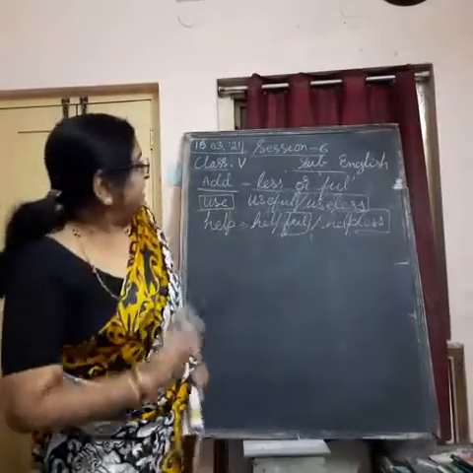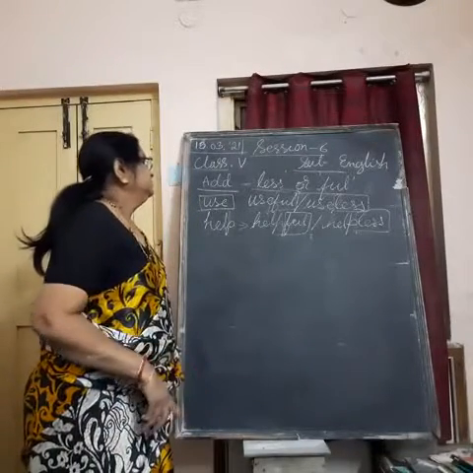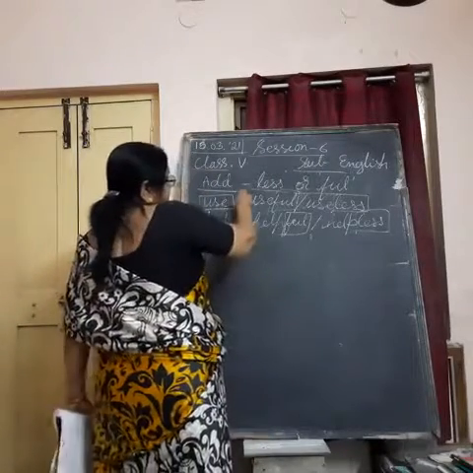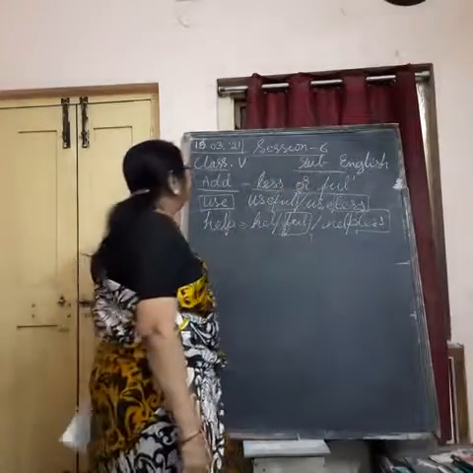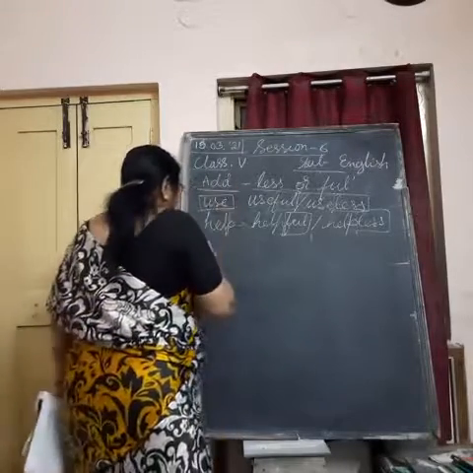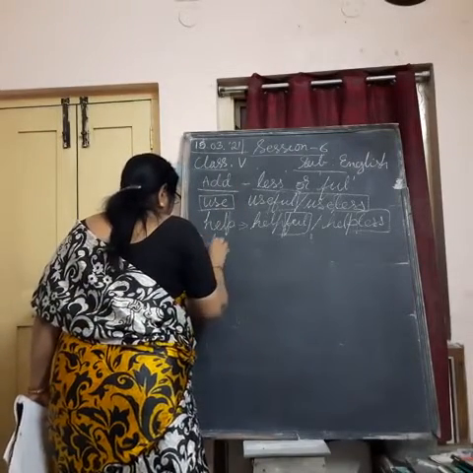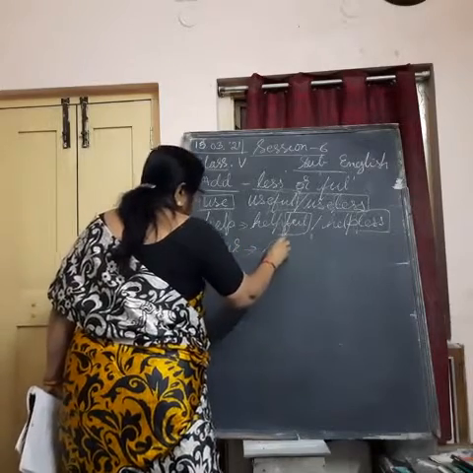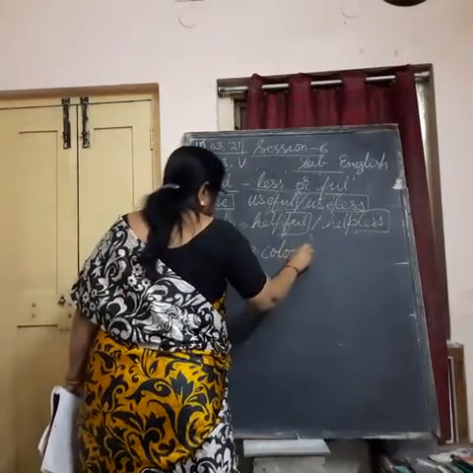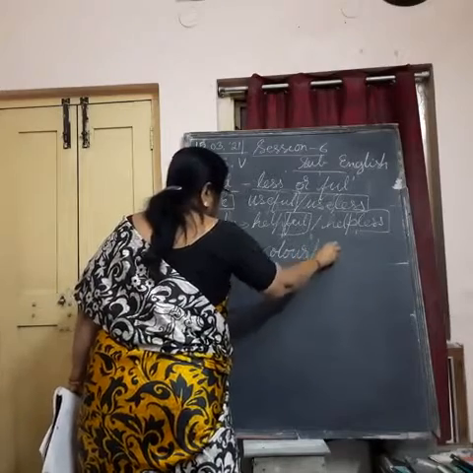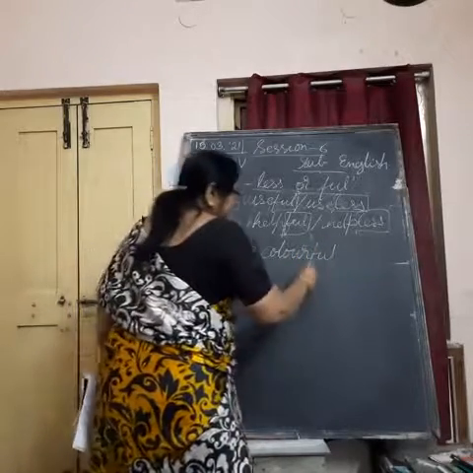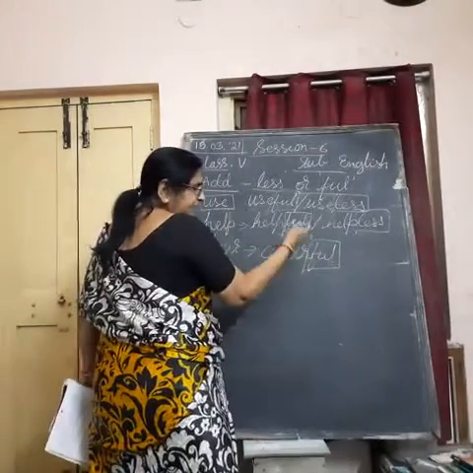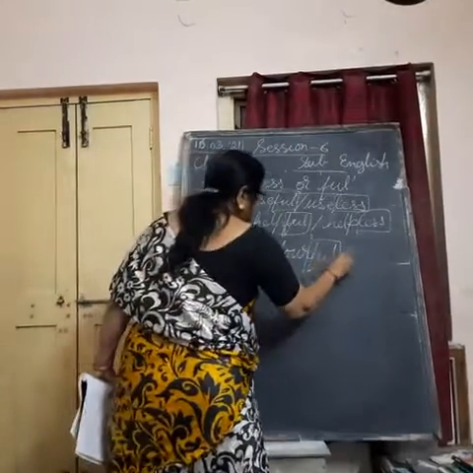So when we are adding a few letters like LESS or FUL at the end of the word, like now we have color. Understand? So I can add ful after writing color, colorful, or I can add colorless.